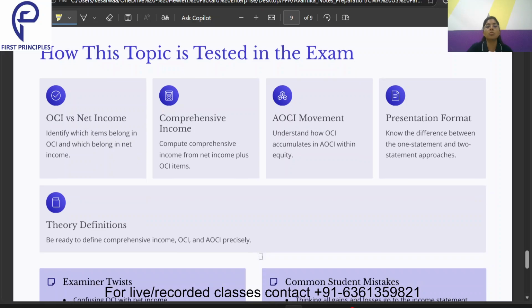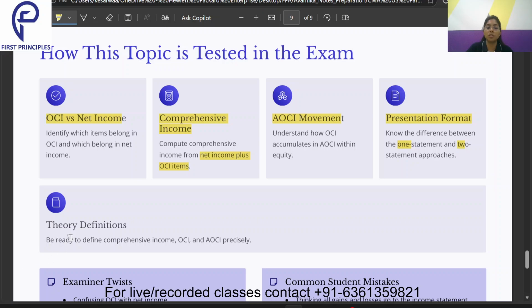Now, how is this topic tested in examination? OCI versus the net income. You have to clearly understand which line items will be reported under the OCI and which line items will be reported under the net income. Then comprehensive income, what is there under the comprehensive income? That is net income plus OCI. Then AOCI movement, how does AOCI increase? With the help of the OCI, other comprehensive income. Then how do we present it, whether as one statement or two statements? Again, I have already explained above.